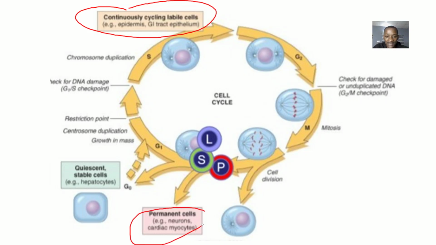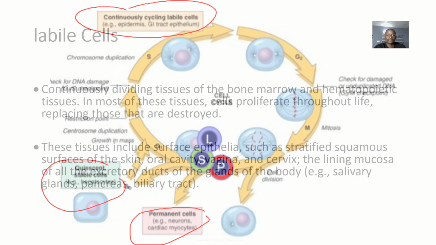Then we have permanent cells. These are cells that have completely left the cell cycle. I've already made a video on them. We have quiescent or stable cells. These are the ones that just left the cell cycle for a temporary time and they will be back. If they are stimulated, they'll start dividing again. Okay. So on this basis, we'll be talking about the labile cells of the body. And this is basically a classification of cells based on proliferation or cell activity.